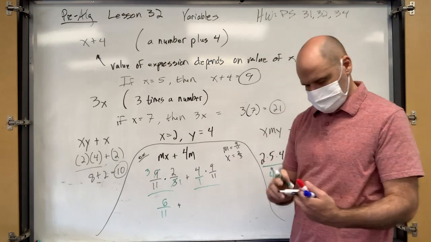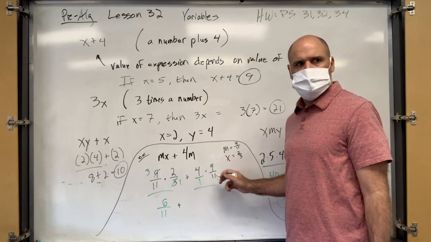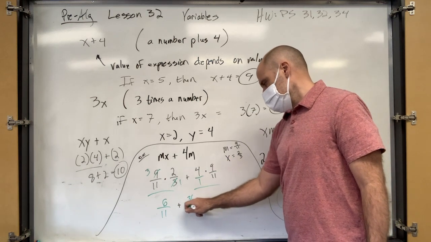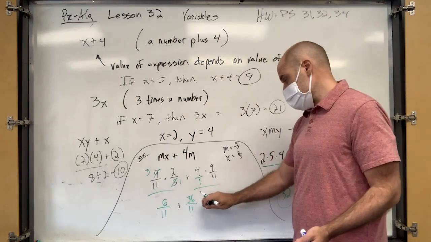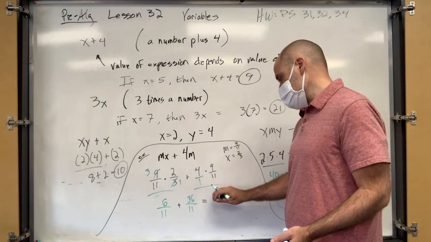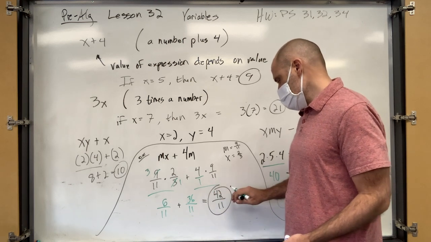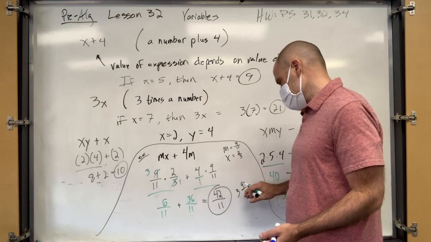Anything cross reduce? No. Nope. So I multiplied across. 36 over 11. Yeah. So now they both have the same denominator. That's nice, right? So just add them together. 6 plus 36 is 42 elevenths. Or 3 and 9 elevenths is fine.